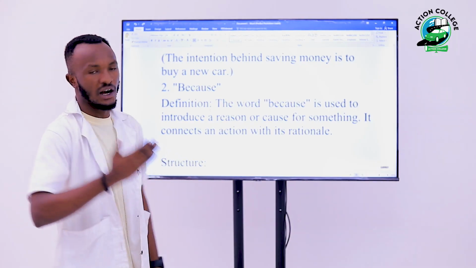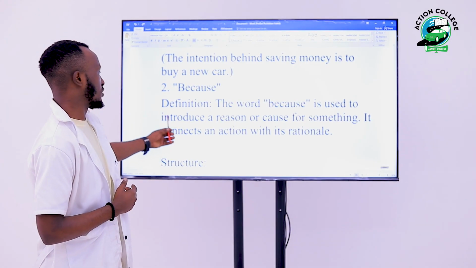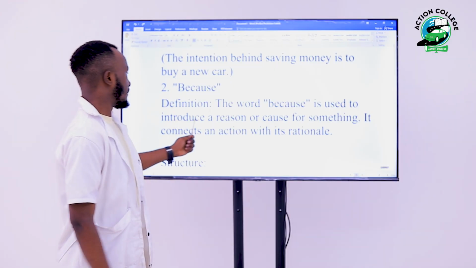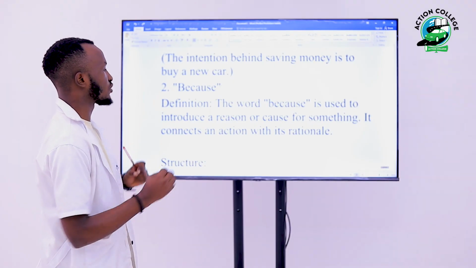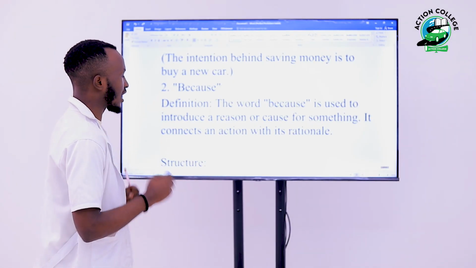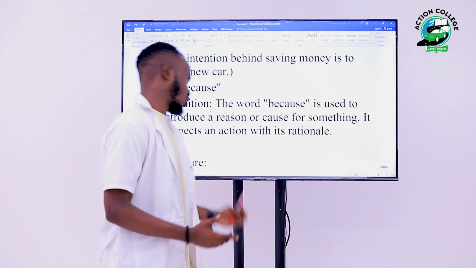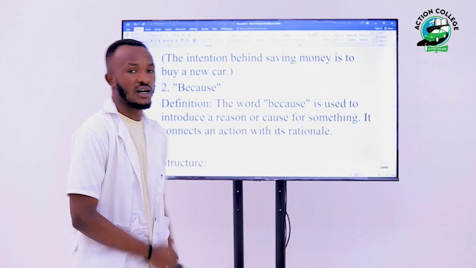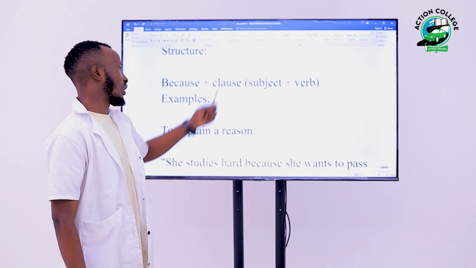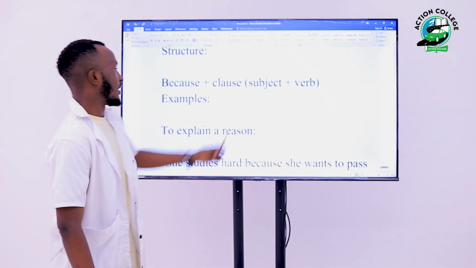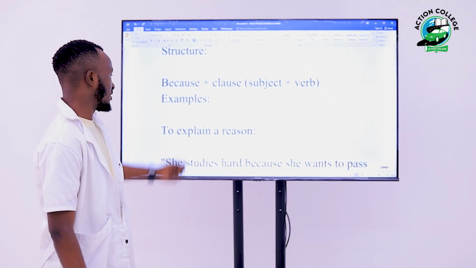So let's have a look at another connector, because. As the definition says itself, the word because is used to introduce a reason or a cause for something. It connects an action with its rationale. So let us also look at its structure and how this connector because is used. Actually, we take because plus clause, subject plus verb. Let us see this through this example.